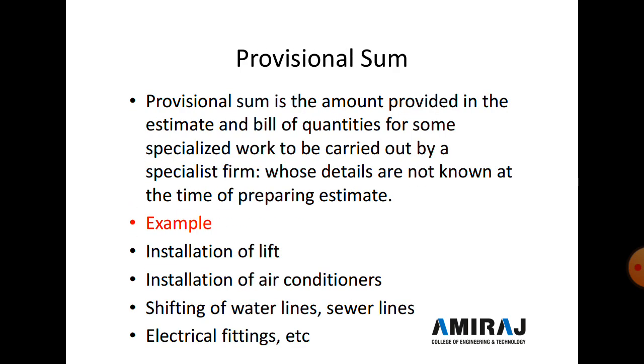So for such items, a reasonable amount is provided in the estimate and bill of quantity, known as a provisional sum. Such work is done through a licensed contractor or through a respective department engaged by the owner on a separate tender, and payment for the work will depend on the basis of the execution but not necessarily be the same amount as the provisional sum.